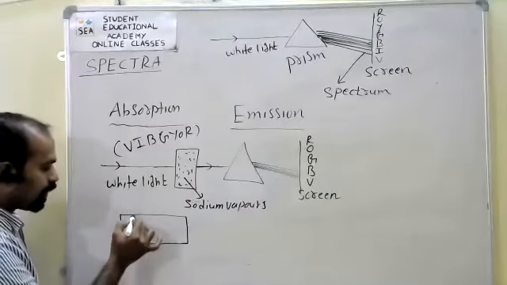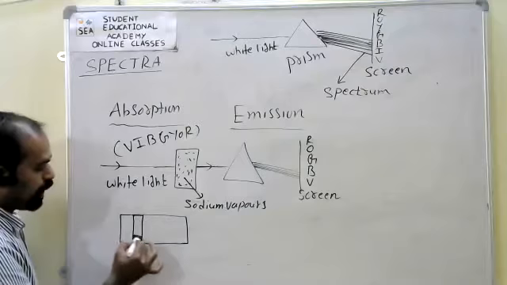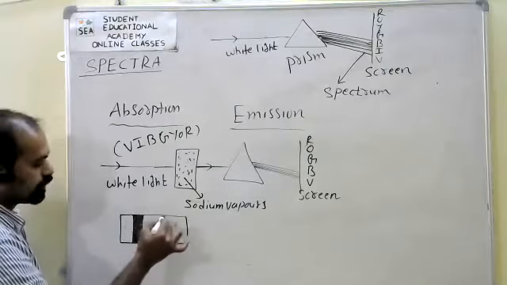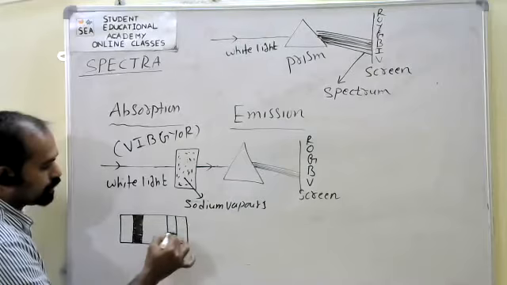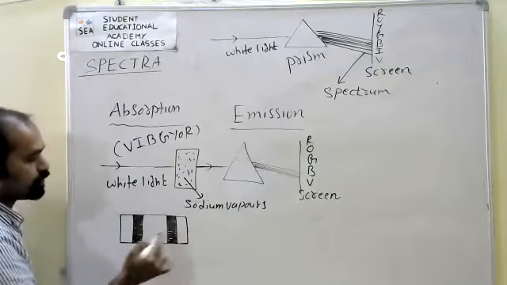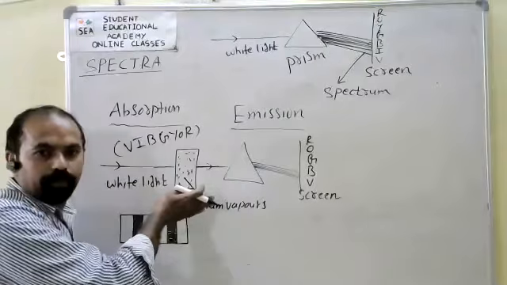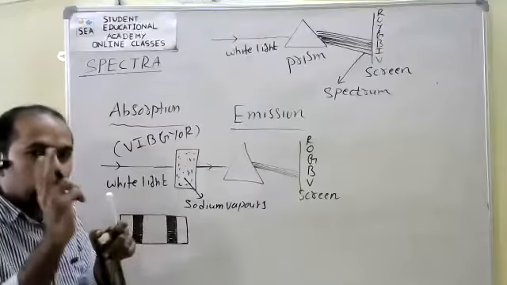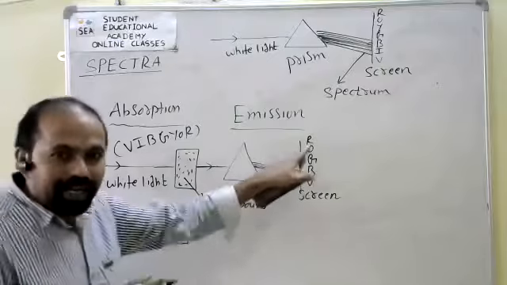Which colors are missing? The colors in whose place we observe dark lines. So here these are the dark lines on the bright background. What is the meaning of that? Before, 7 colors are there. When we pass the light through sodium vapors, the sodium vapors absorb 2 color radiations, nothing but energy.